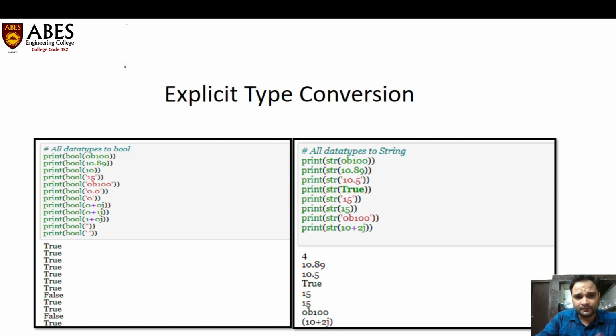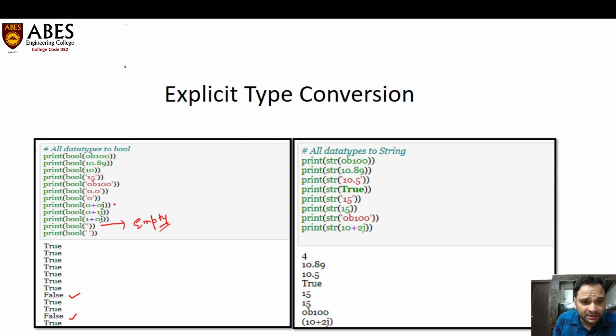What are the other examples? Can we convert different types of data types into boolean? Yes, we can convert. If you observe, all can be converted, but these two are False. If we pass the empty string, it will return False.